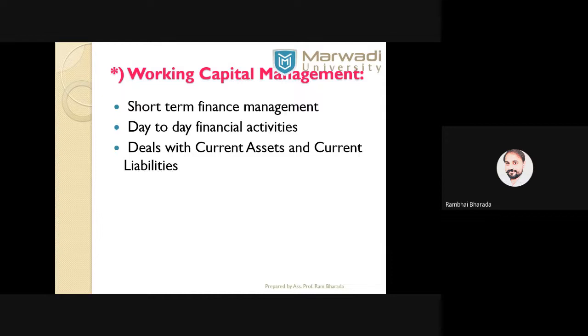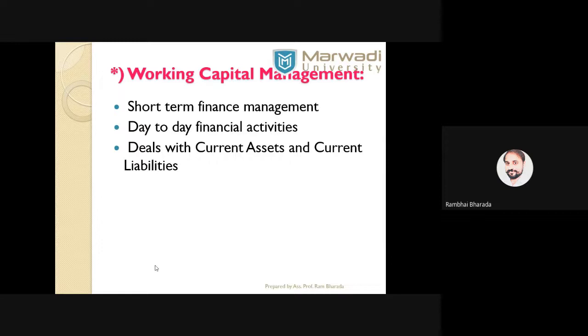Now in modern financial management, we have a fourth decision, and that decision is called working capital management. Traditionally, we have only three: investment, finance, and dividend. But if somebody asks about modern financial management, there are four decisions: investment, financing, dividend, and working capital. Here, working capital means managing the day-to-day financial requirement of the company. Mainly, it deals with current assets and current liabilities.